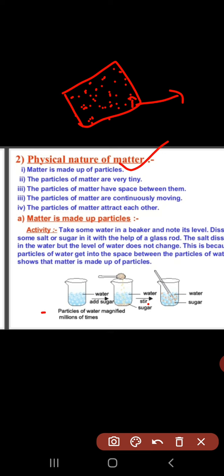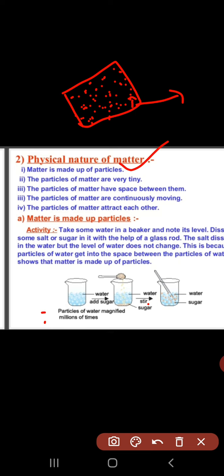Now, the particles of matter are continuously moving. These particles are not stationary. If we take the example of any solution, the particles of that solution are in a continuous moving state. वो जो solution के particles हैं वो continuously move होते हैं, stationary नहीं हैं. These particles are continuously in a moving state.